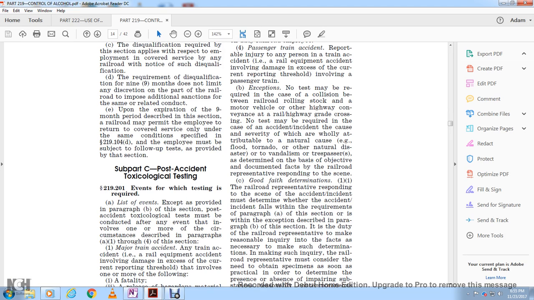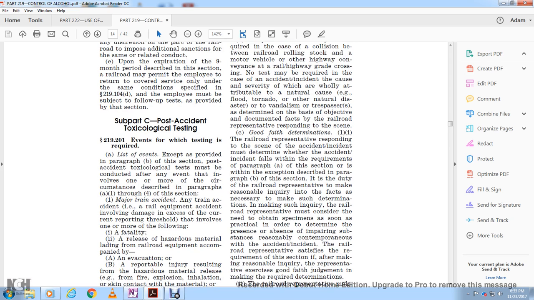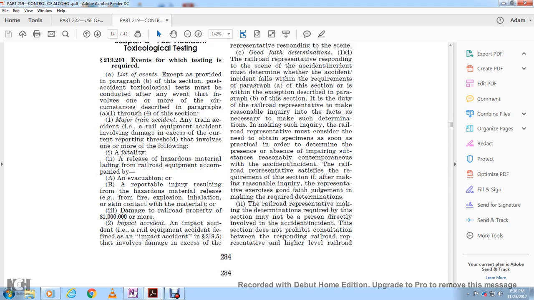the damage above the current reporting threshold involving one or more of the following: the release of hazardous material from the railway equipment accompanied by an evacuation, or a reportable injury resulting from hazardous material release, fire, explosion, inhalation, or skin contact with the material. 3, damage to railroad property of $1 million or more.